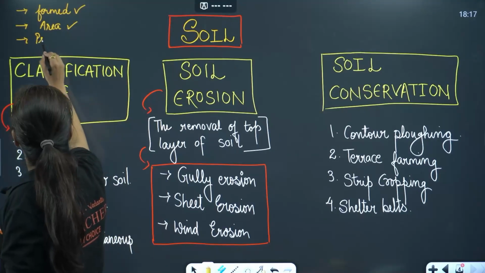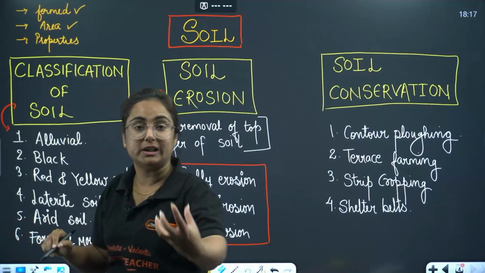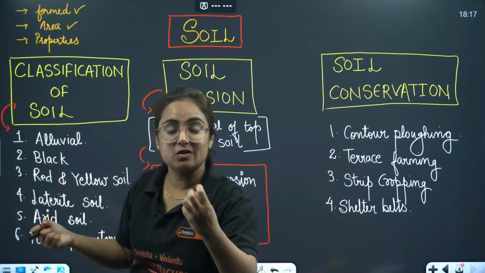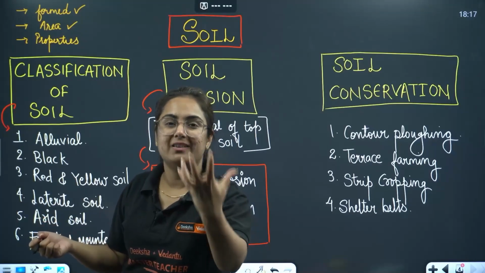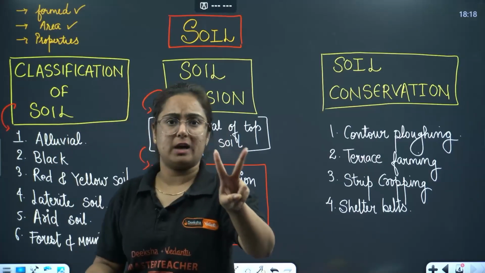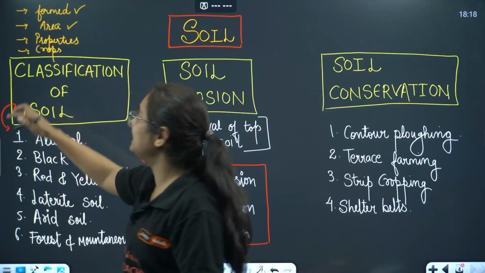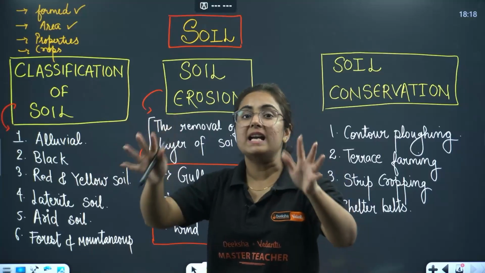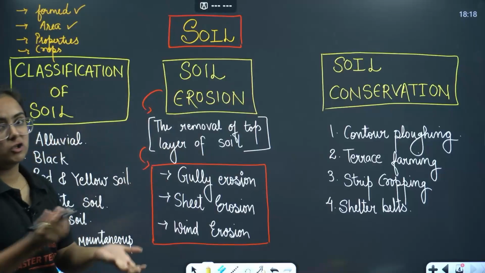Okay, we'll talk about certain properties of the soil, like if I talk about alluvial soil, it is the most fertile soil. If I talk about black soil, it is clay soil, has high capacity to retain moisture. So choose 2 points to write the properties, and last but not the least, the type of crops that are grown in this soil. 4 points plus 2 properties can help you write a very good perfect 5-marker question from this topic.